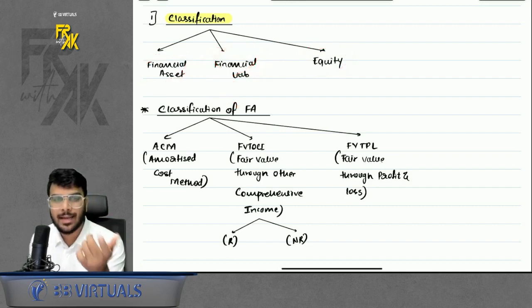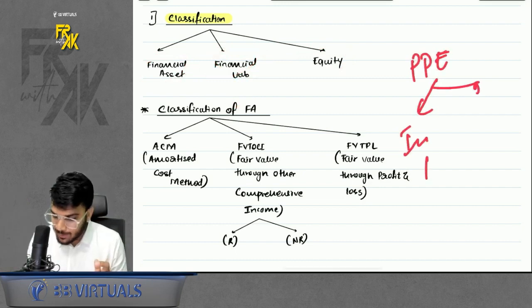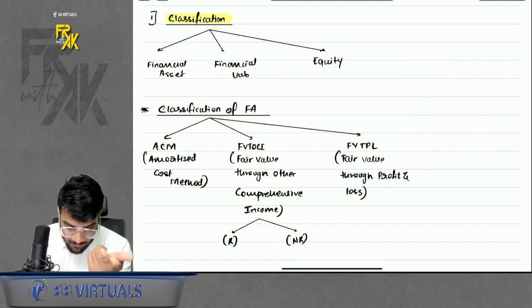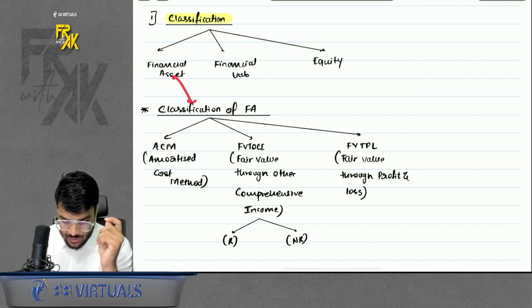What is the meaning of accounting? That means, let's assume we have a PPE. Do you remember for PPE, we used to say initial measurement at cost, subsequent measurement at cost or revaluation model, the company's choice. Similarly for financial asset, how will the accounting be done? So that is known as classification of financial asset.